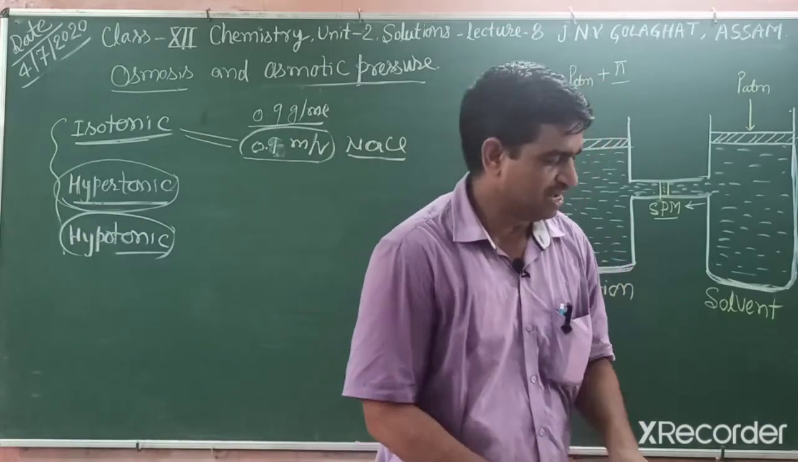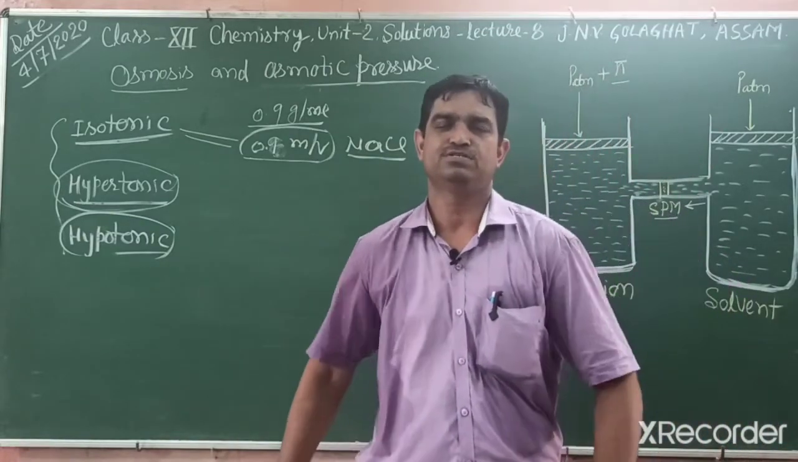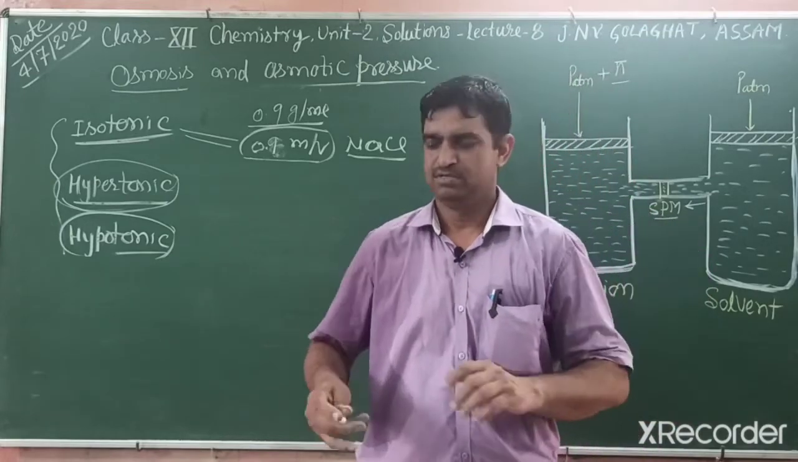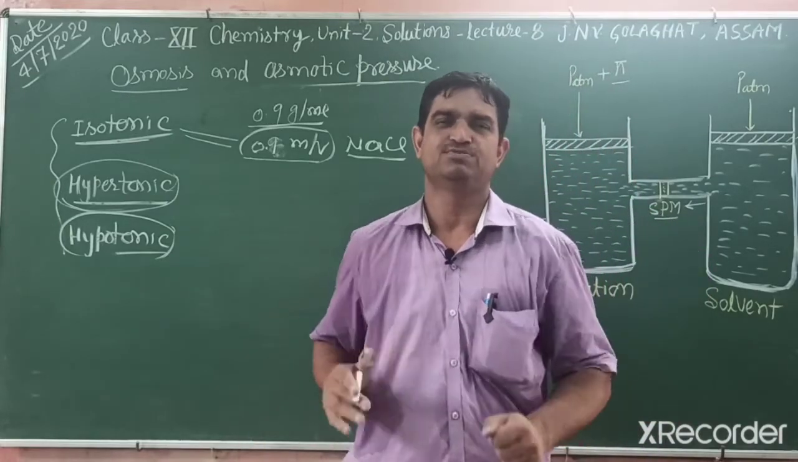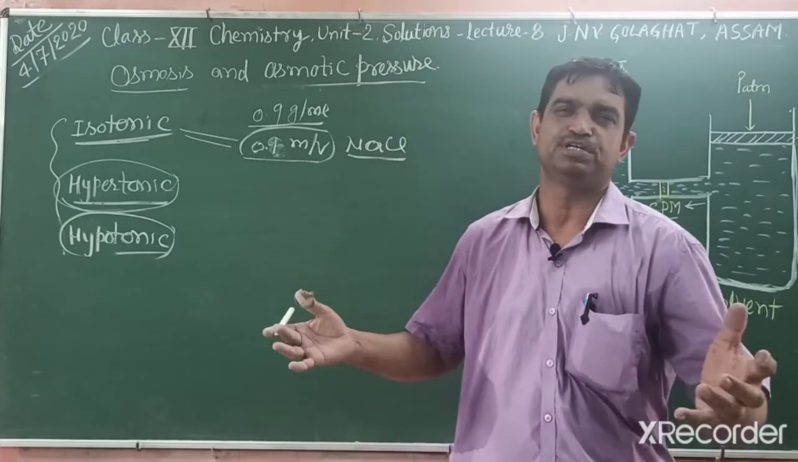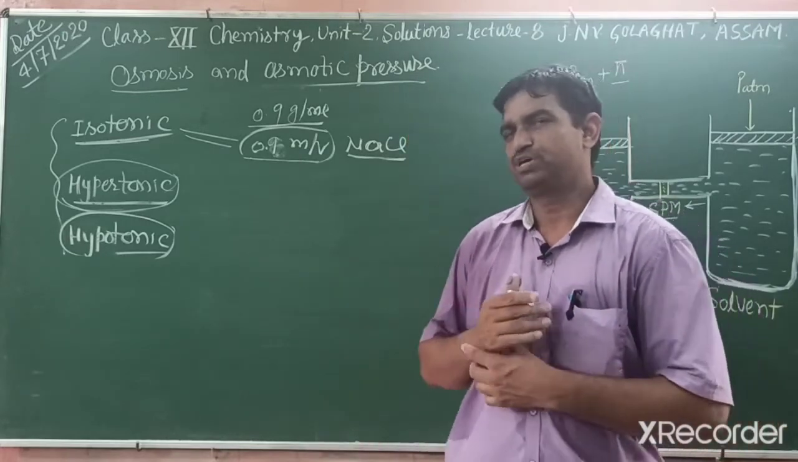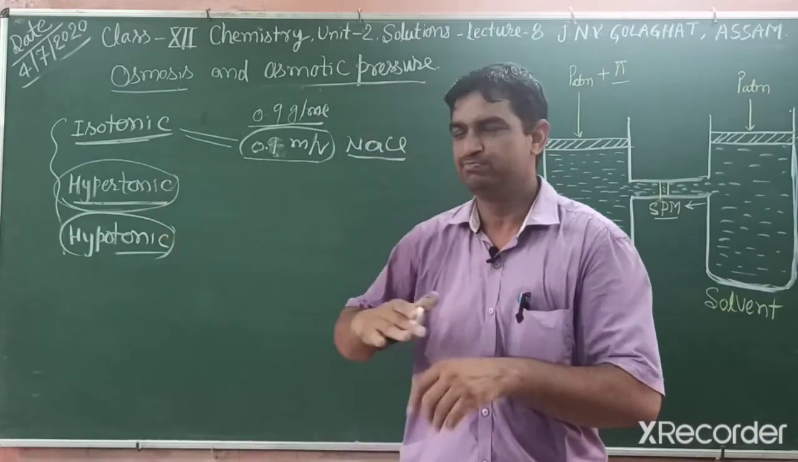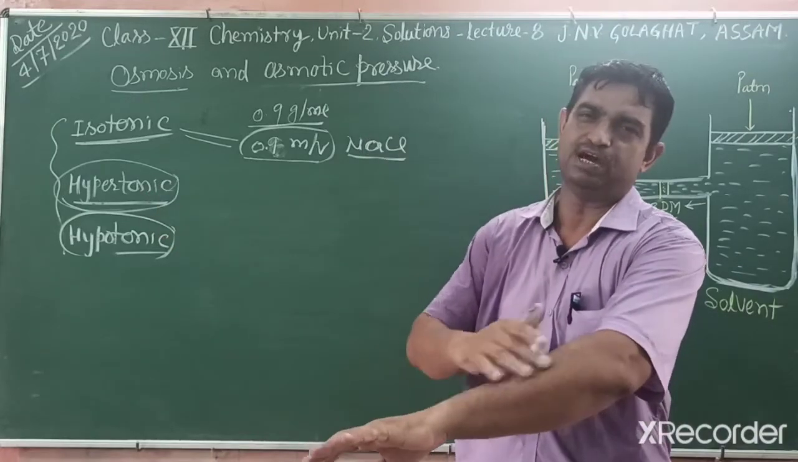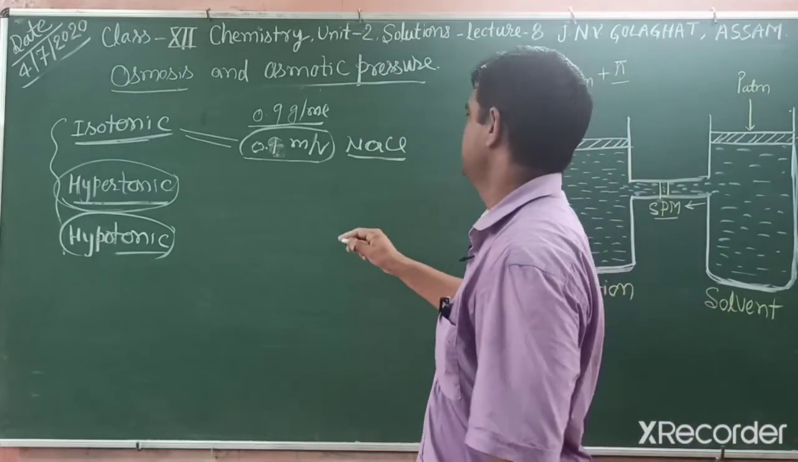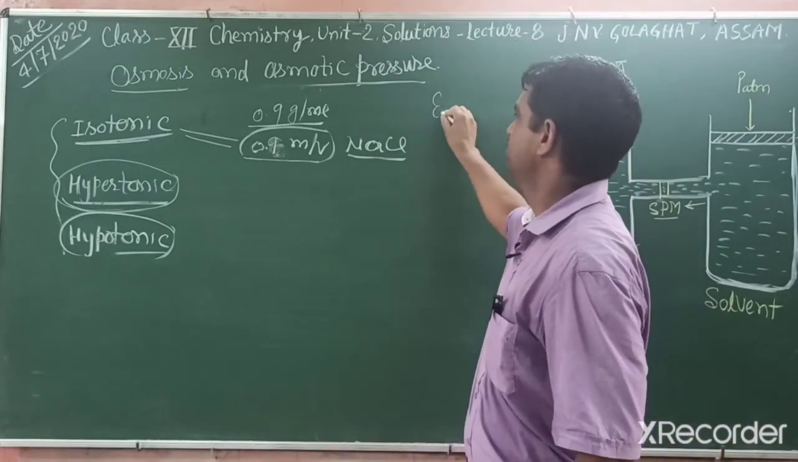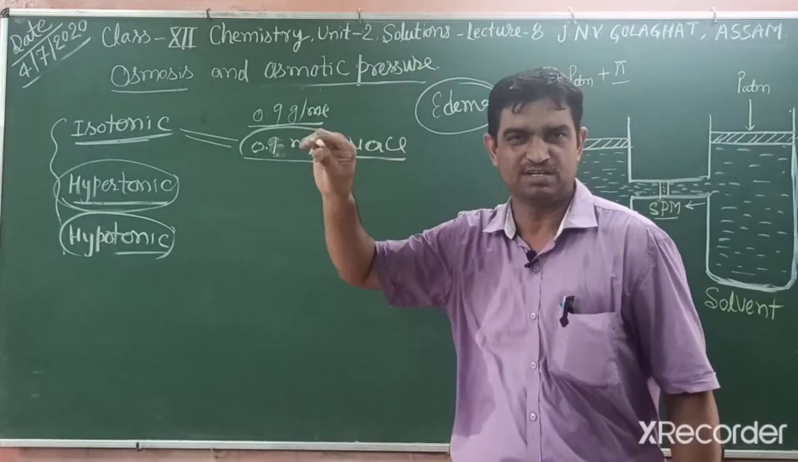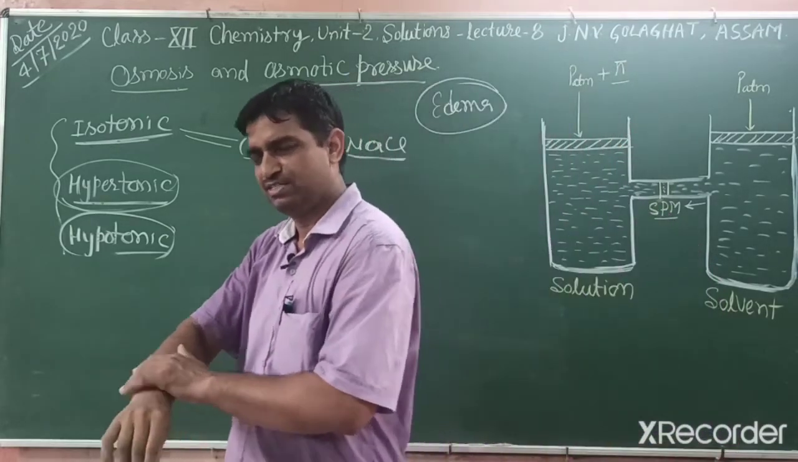Sometimes, students, a disease occurs where a person has swelling in the body, in the hands and other body parts. What is the reason? Those people take salty food. Due to salty food, water comes out into the intercellular space, so there is swelling. That disease is known as edema. In edema, those persons take salty food and their body parts swell.